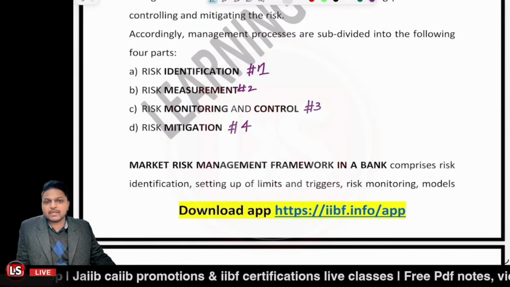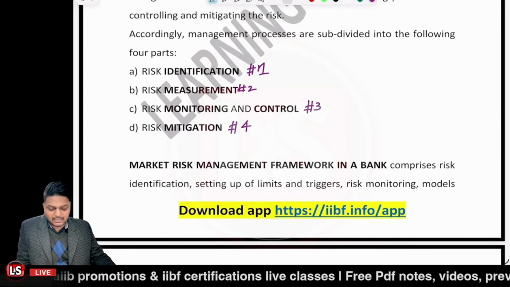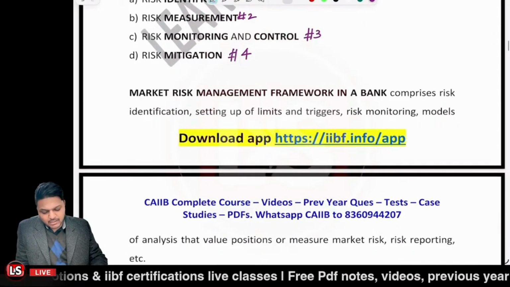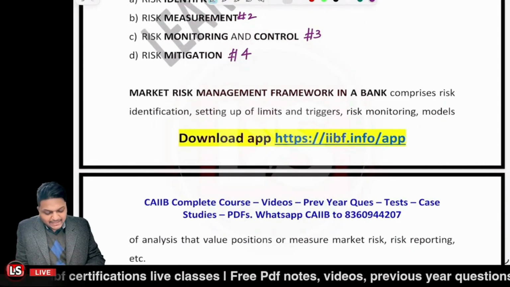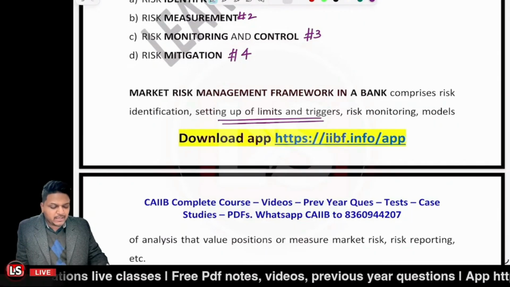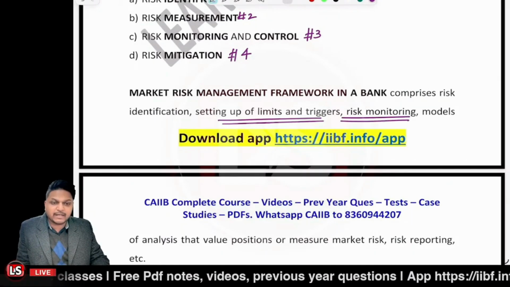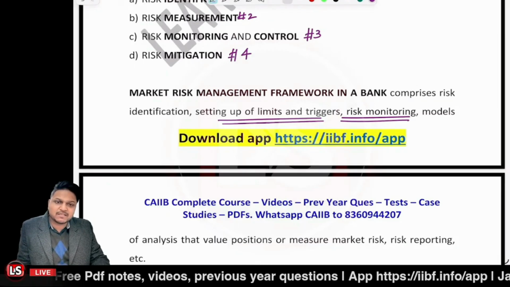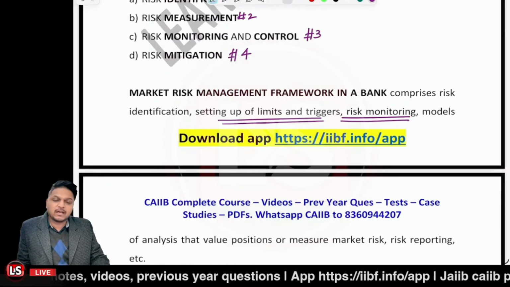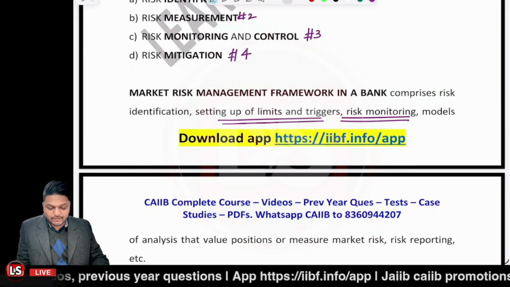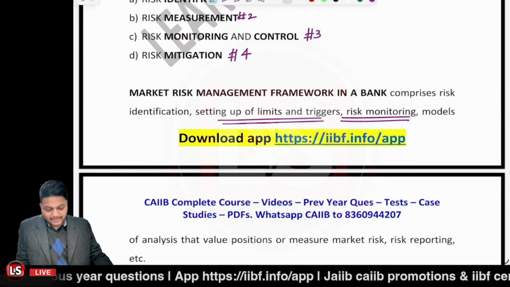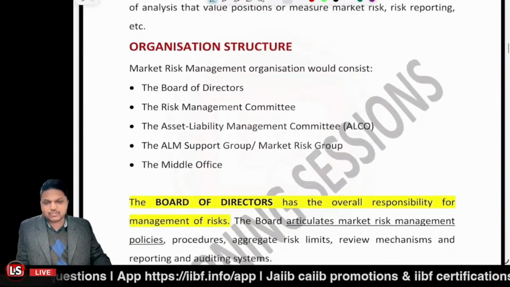After that, we have different limits in the banks, like limits and triggers, and the stop loss limit. We have risk monitoring frameworks and other models for analysis purposes, like value at risk and duration. We have different models for the same. And let's now have a look at the organization structure.